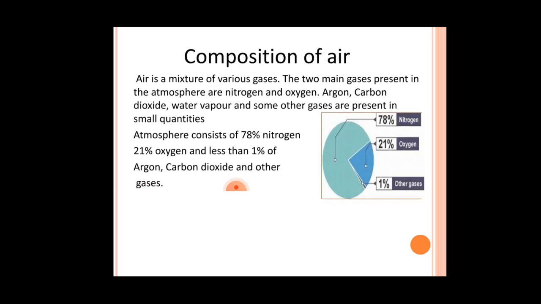Now moving to composition of air. And what is that? Air is a mixture of various types of gases. The two main gases present in our atmosphere are nitrogen and oxygen, that are major components of atmosphere, and all gases except nitrogen and oxygen, argon, carbon dioxide, water vapor and other gases are present in very small quantities. Atmosphere consists of 78% nitrogen, 21% oxygen and less than 1% argon, carbon dioxide and other gases. So the major components of our atmosphere are nitrogen and oxygen.